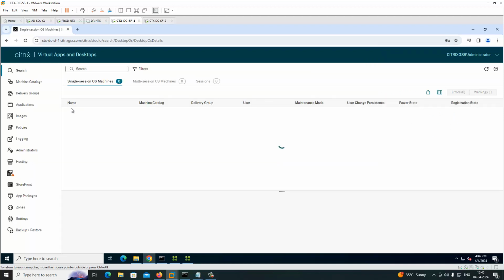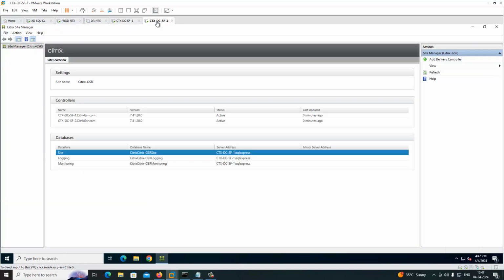We have successfully installed and configured the 2402 LTSR version of the Citrix site, which is the early access release version. We should not deploy this version into production. It's not officially released for the production environment; this is for testing. For now we have configured one delivery controller, and the secondary delivery controller is also configured now. In the next video I will show you the installation and configuration of the StoreFront server, and after that we'll create the machines in Nutanix.